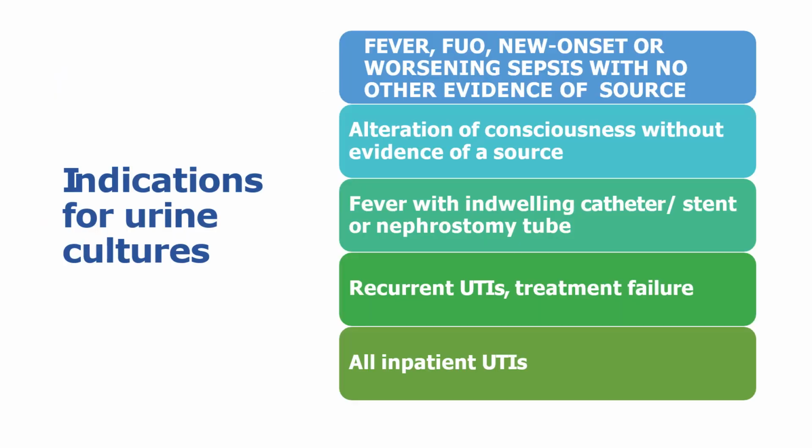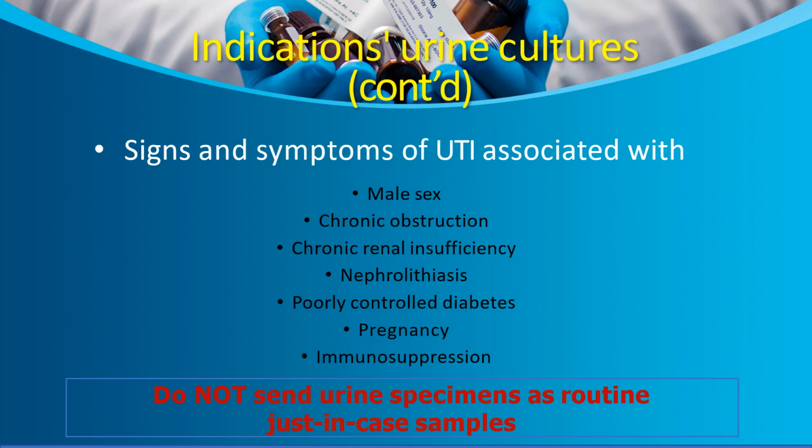What are the indications for urine cultures? It is fever, then alteration of consciousness, fever with catheter, recurrent UTIs and all infections. What are the risk factors for complicated UTI? It is associated with male sex, chronic obstruction, chronic renal insufficiency, nephrolithiasis, poorly controlled diabetes, pregnancy, and immunosuppression. Do not send urine specimens as routine, just-in-case samples. It should be associated with some clinical signs and symptoms.